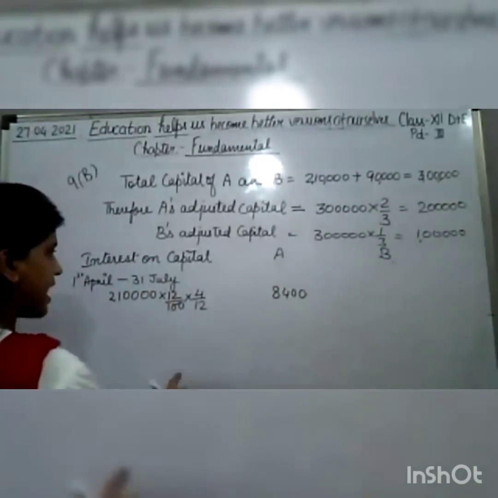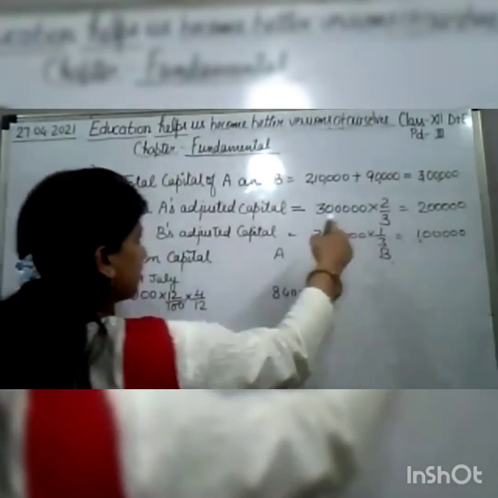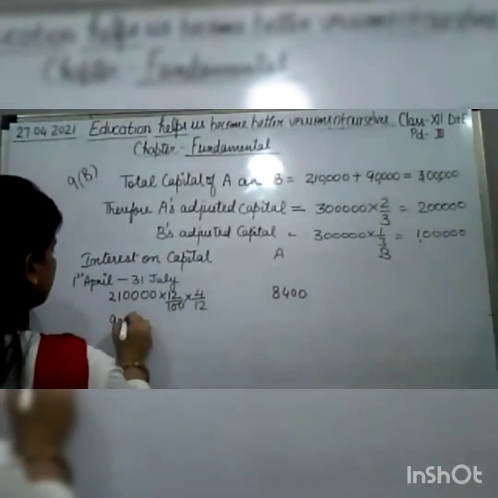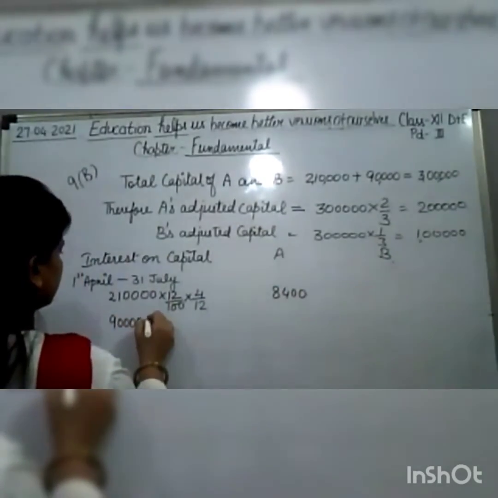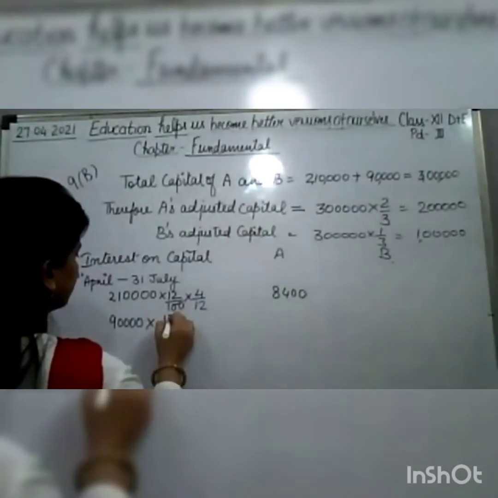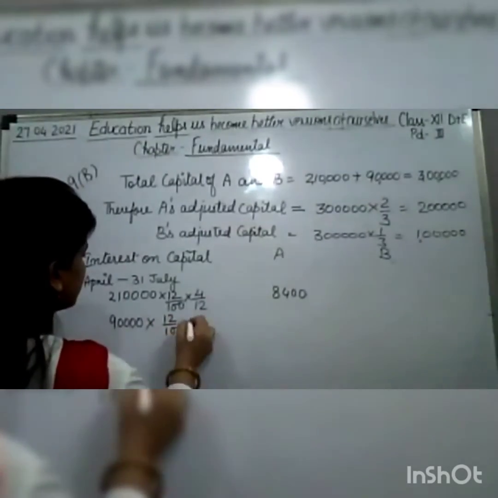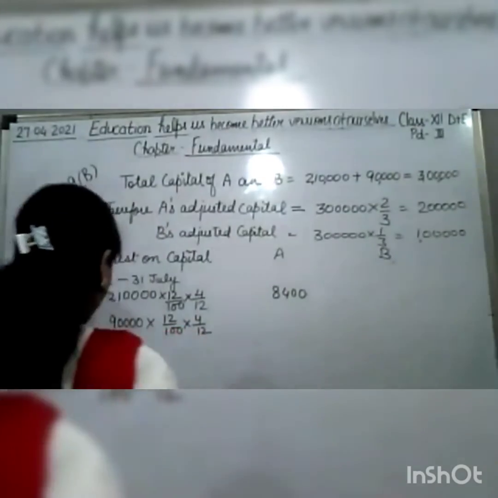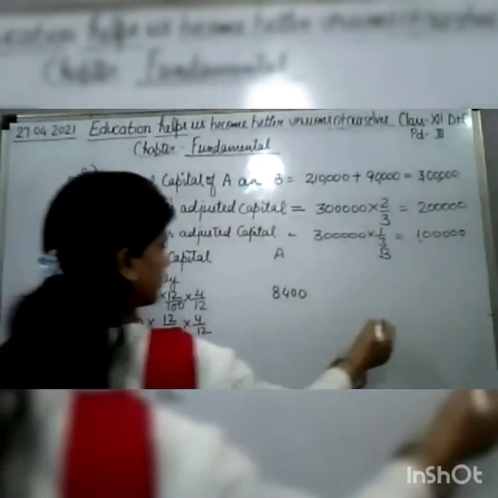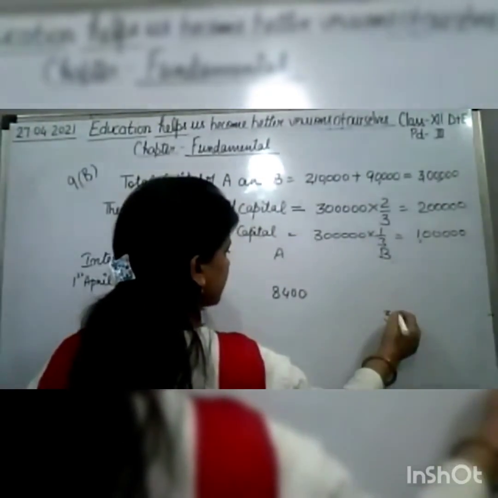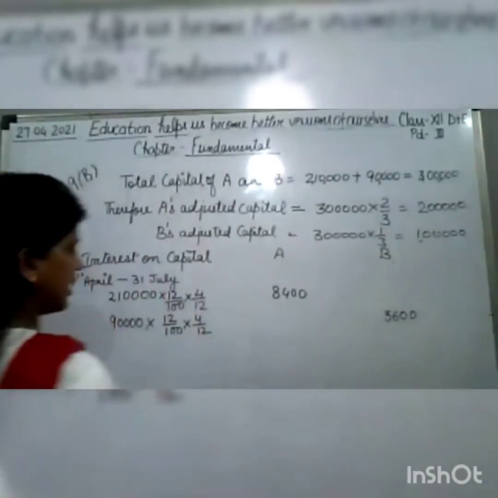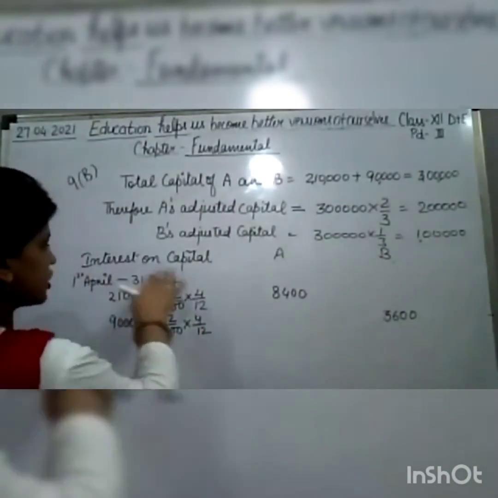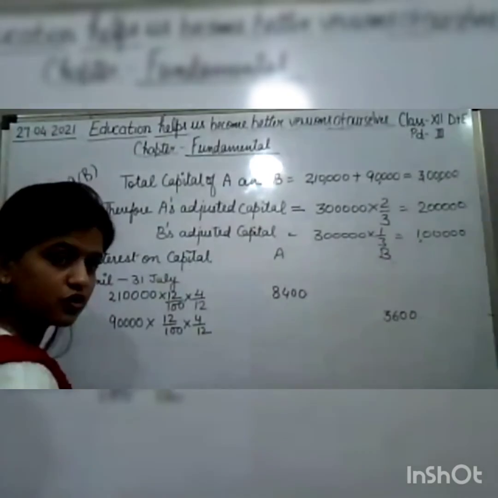The same we have to calculate for B also, for 90,000, 12 by 100 into 4 by 12. And then we'll get 3,600. So this is from 1st of April till 31st of July.